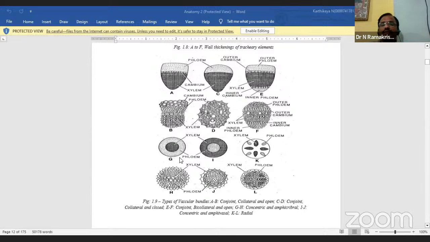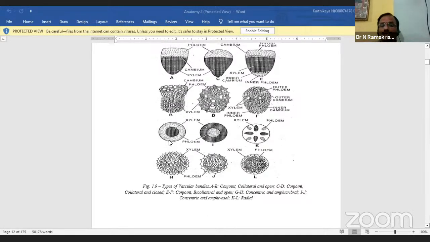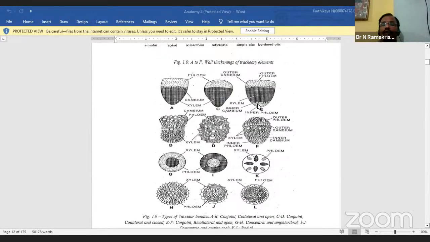Next, you see G and H. This is concentric and that is amphicribral. Here I and J are also the same structures. K and L are radial structures. All together, xylem and phloem, both together we call vascular bundles.